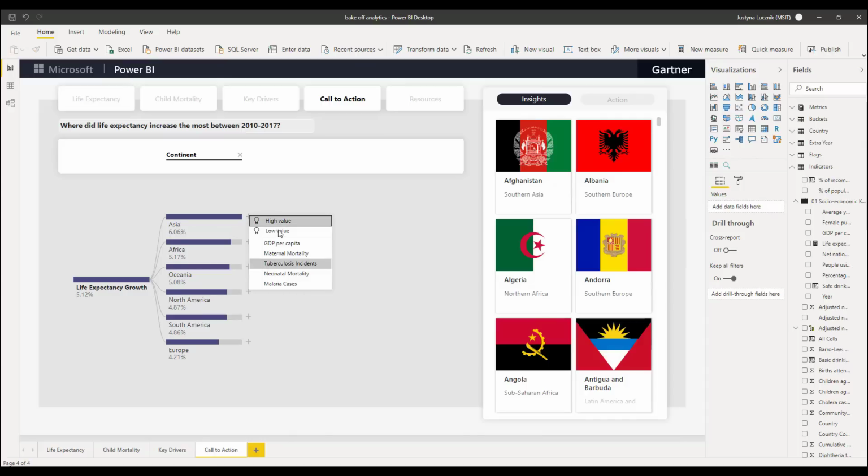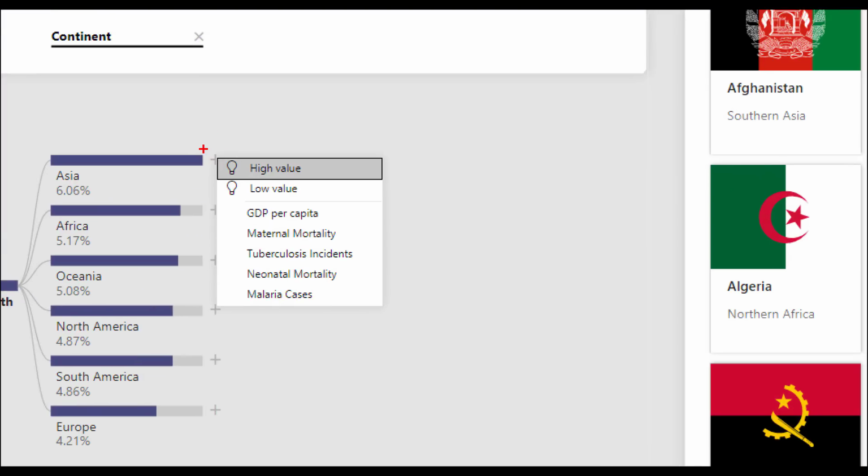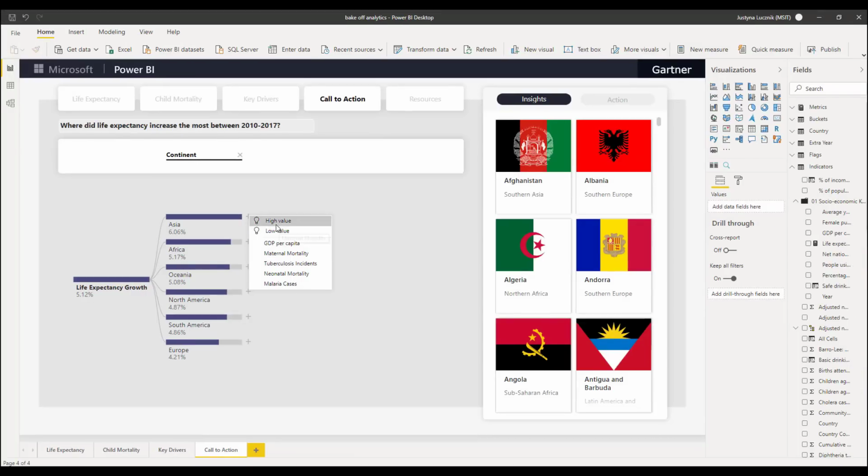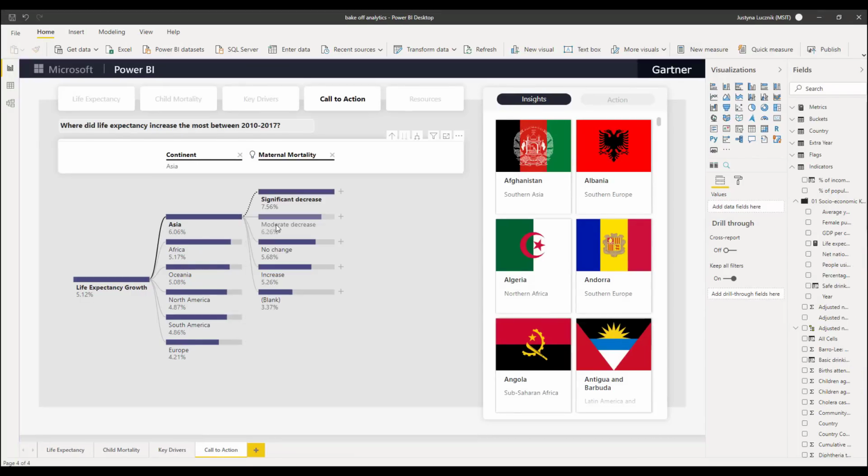And here we have a lot of different factors to consider, and I might not be sure where I should be looking. And here the AI in Power BI can help me figure this out. I can simply ask Power BI where this increase is coming from, and Power BI is going to analyze all of these factors and tell me that countries in Asia that saw significant decreases in maternal mortality saw the largest increases in life expectancy, a growth of 7.56% on average.